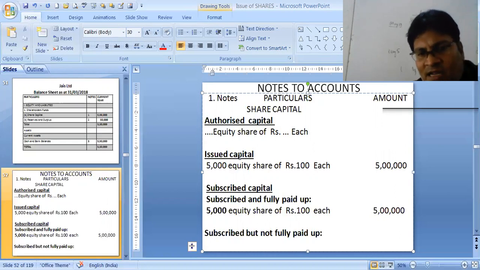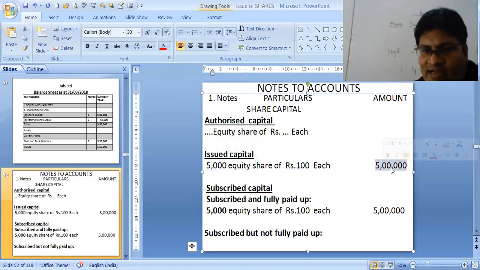Then the issued capital: the company has issued only 5,000 shares of 100 each, so the company is going to receive 5 lakhs. Now how many people applied and how many did the company subscribe? People applied for 20,000 shares, but the company subscribed only 5,000 shares. The excess money was transferred, that was the question.